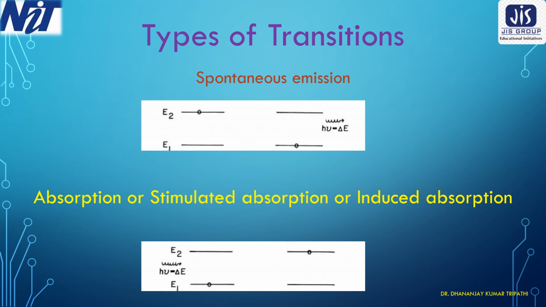That is why this process is called spontaneous emission. So spontaneous emission is the falling down of the atom from the excited state to the ground state after completion of its lifetime in the excited state. Now what will happen in the excited state?